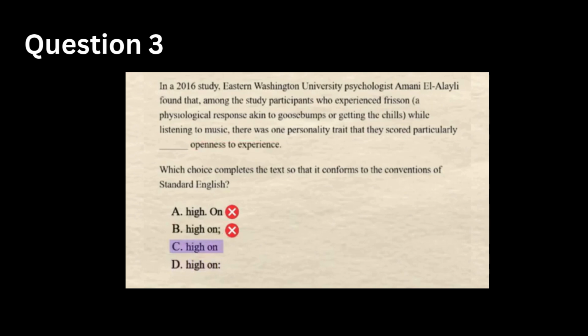C doesn't have any punctuation, so it doesn't account for the boundary we need between the main clause and the supplementary information. So the right answer is option D. In this choice, a colon is correctly used to mark the boundary and to introduce the information that identifies which personality trait participants scored especially high on.